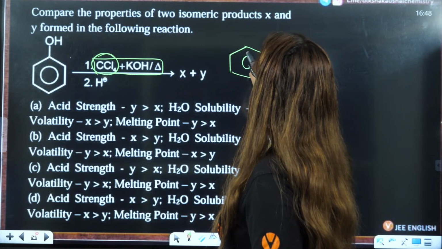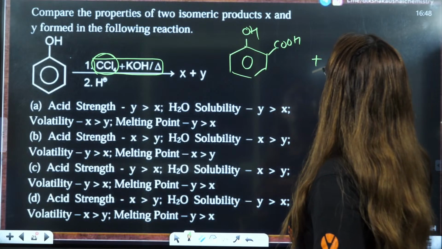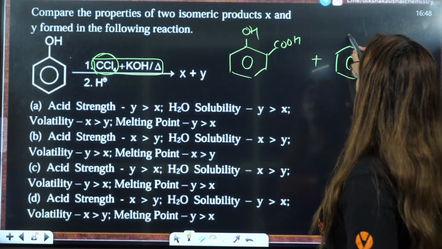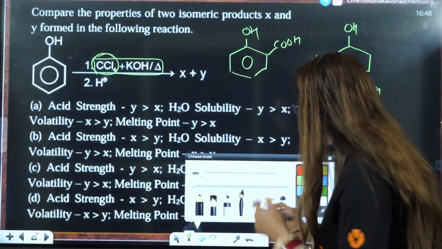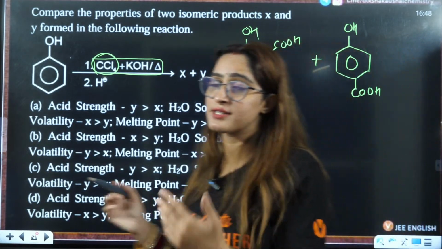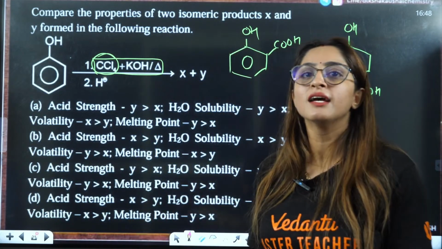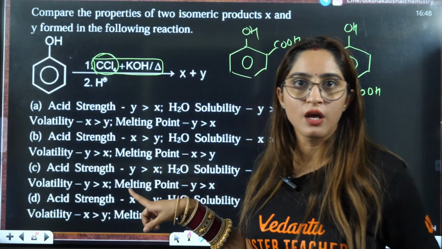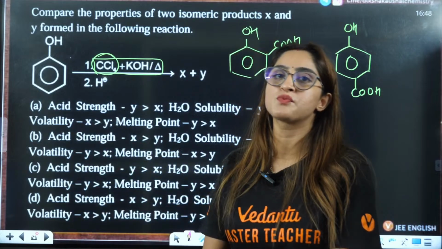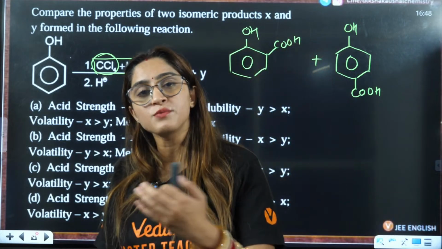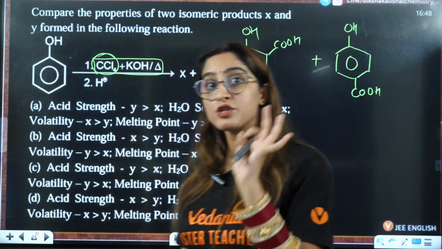We know that there will be one ortho, that is this one, and one will be para. But the amazing part is they have not told us which is X and which is Y. We have to assume that and see which fits into which. The question part is not confusing at all. The option part is very confusing. So high chances are some students can get confused in the options only and mark the wrong answer. So you have to be very clear.